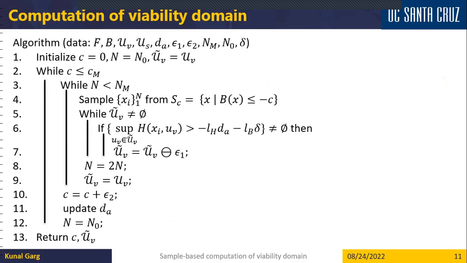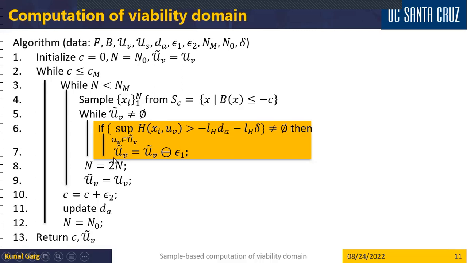So based on these observations, we formulate an iterative algorithm to compute a set of initial conditions. We start with this data, which consists of the system dynamics, the function B, and the constraint sets. We start by sampling the original boundary of the set S, and we check if the inequality holds at each point of the sampling set.